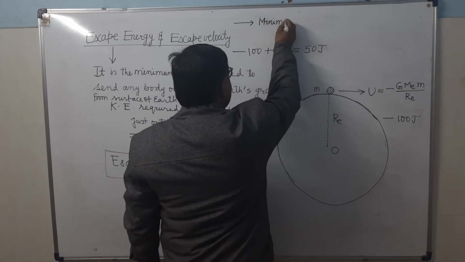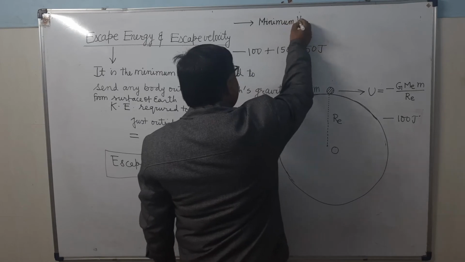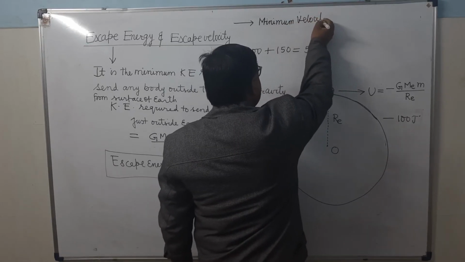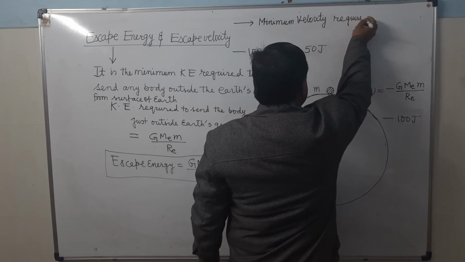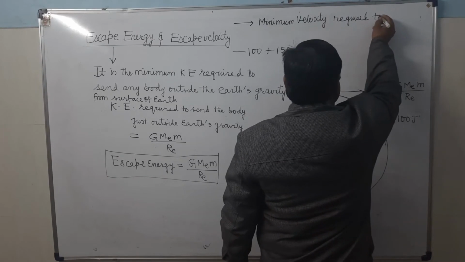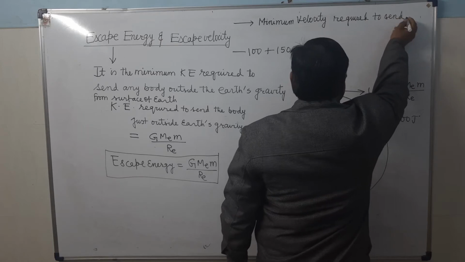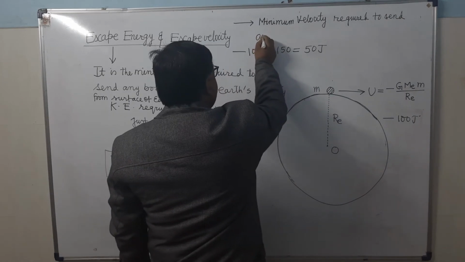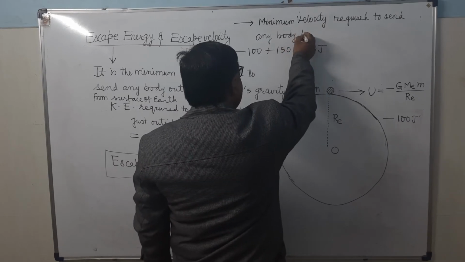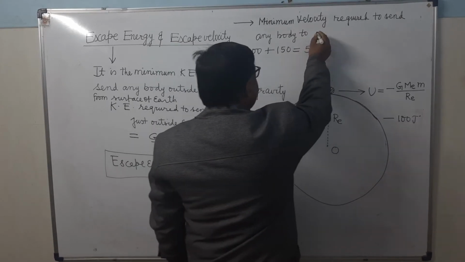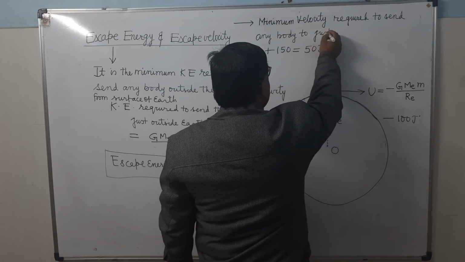It is the minimum velocity required to send any body just outside gravity.